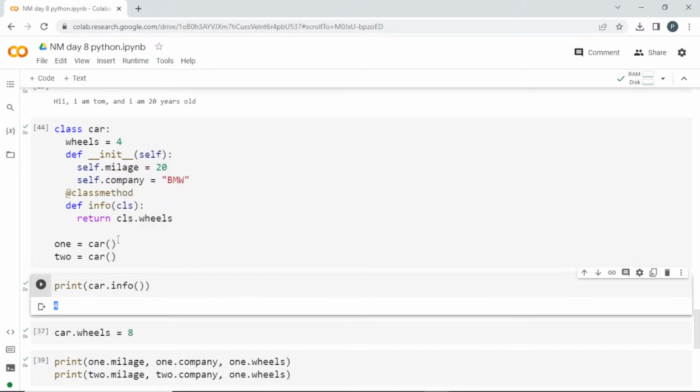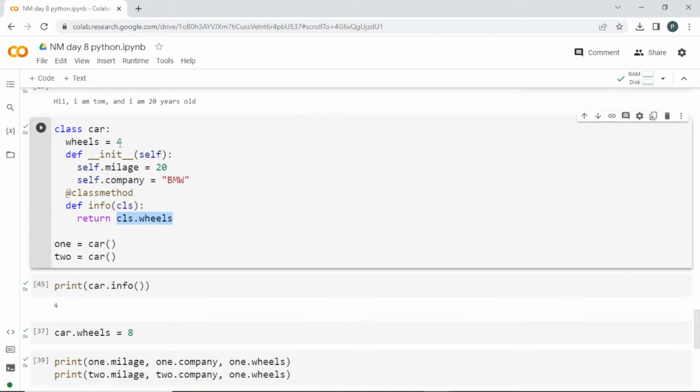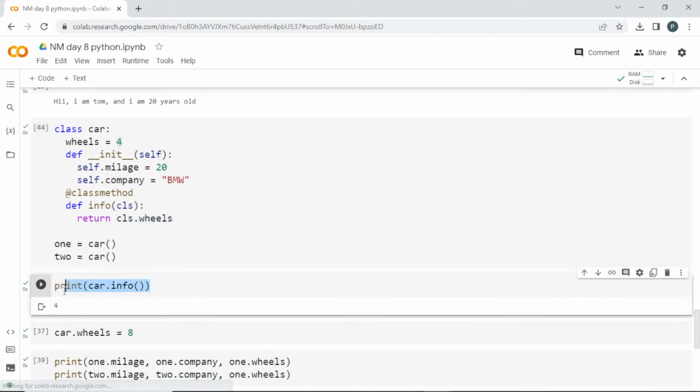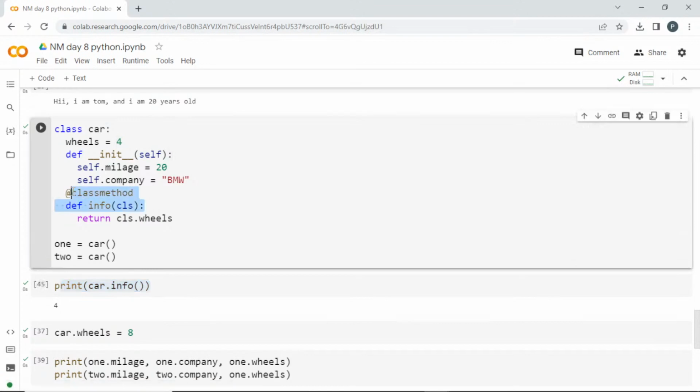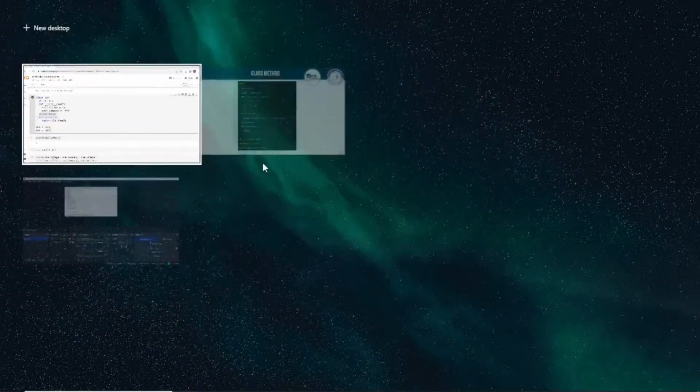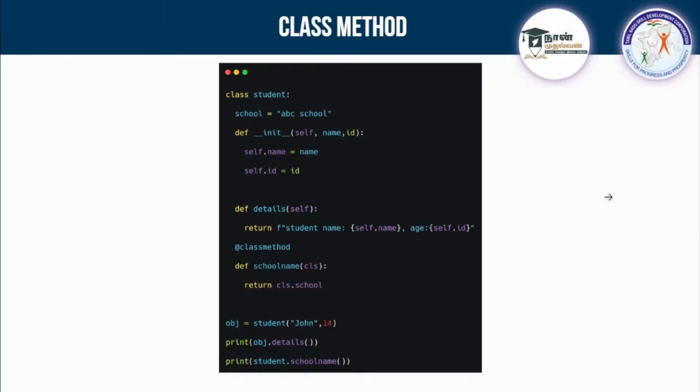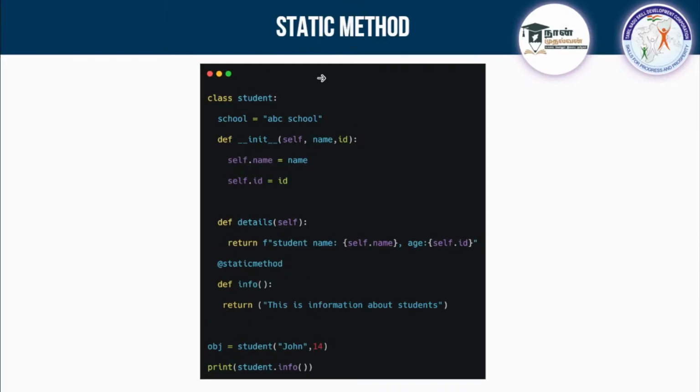See here, I'm getting the output 4. You can use it in any statement here. So I'm setting it to 4, and I'm getting that output using this class method. And there is some other thing also which is known as a static method. So what is the static method?